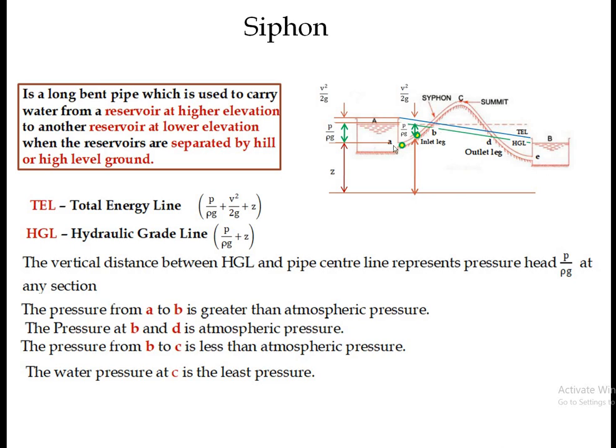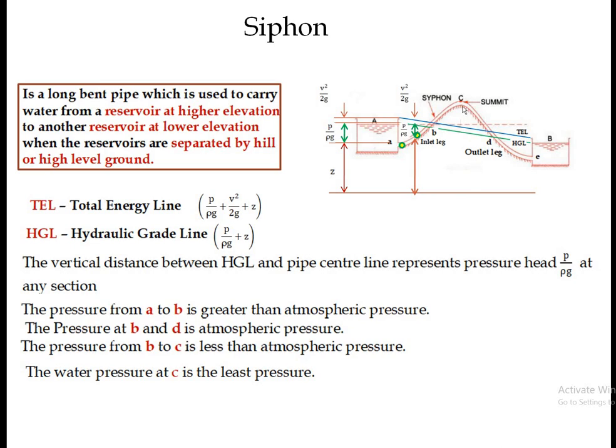therefore fluid flows from A to C, and by default, due to the higher potential energy, the fluid again flows from C to E. So that is how the fluid will flow from A to C and C to E.